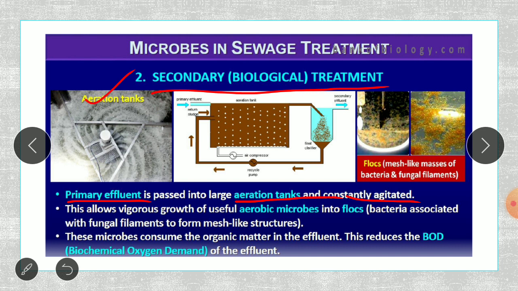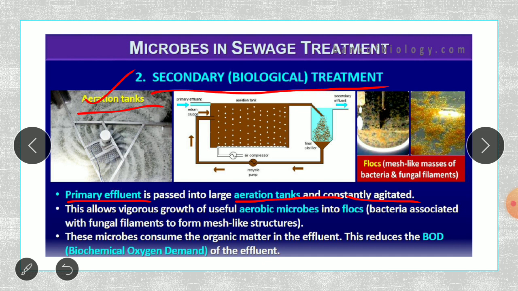Here you can see, this is the aeration tank. An aeration tank is wherein you are circulating air in the primary effluent. Because for the degradation of the sewage, the microorganisms will require oxygen. If you keep the water stagnant or standing, the oxygen supply will not be there.